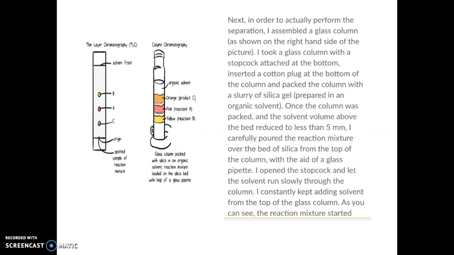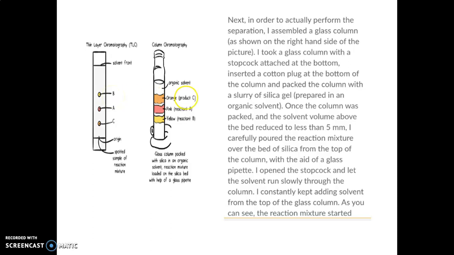And we can see the reaction mixture get separated as C, A and B. Initially, I carried out an organic reaction in which A and B react with each other and form a product C. When this mixture was applied on the plate and run, I found that three spots appeared: one C as the product, A as an unreacted reactant, and B as the second unreacted reactant.